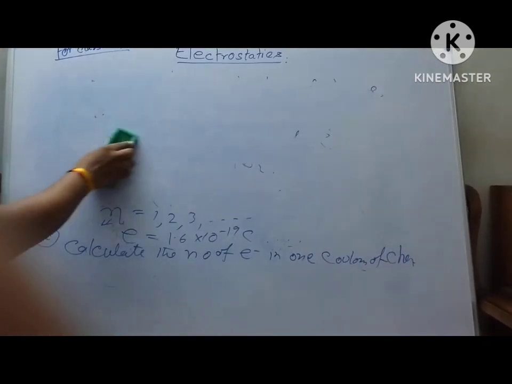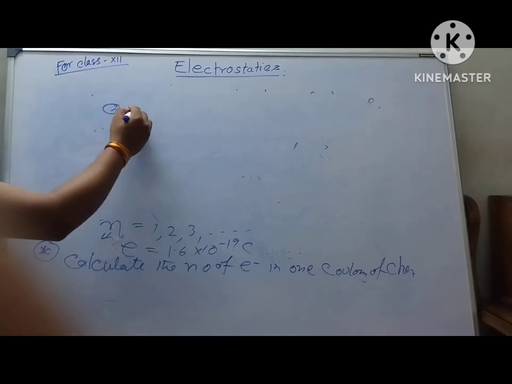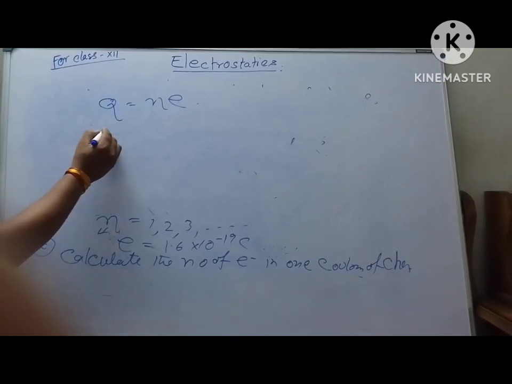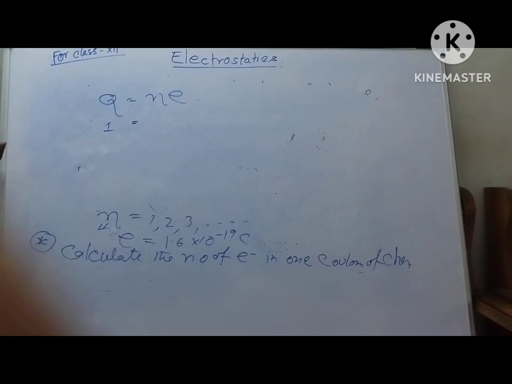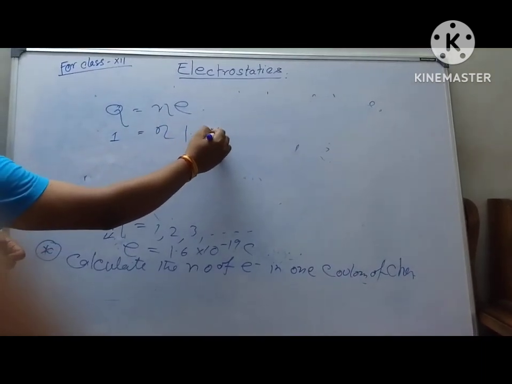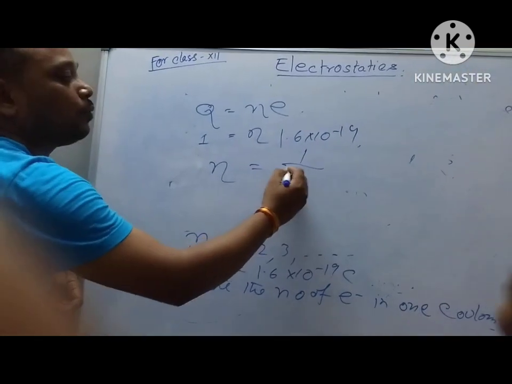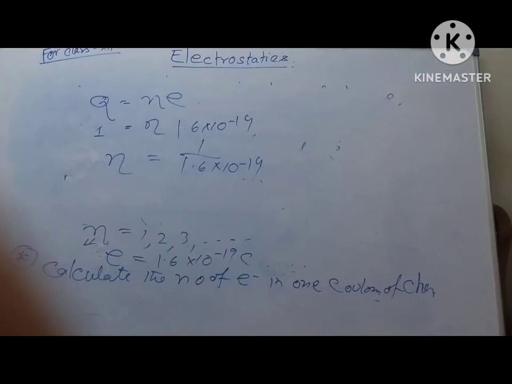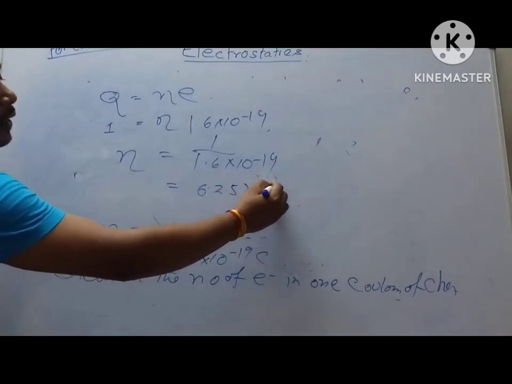As we know, for the quantization of charge, Q equal to n into e. Basically, Q charge is equal to 1, and n is the unknown number that we have to calculate, and e is equal to 1.6 into 10 to the power minus 19. This is basically n equal to 1 by 1.6 into 10 to the power minus 19. Calculating this, we can get 6.25 into 10 to the power 18.